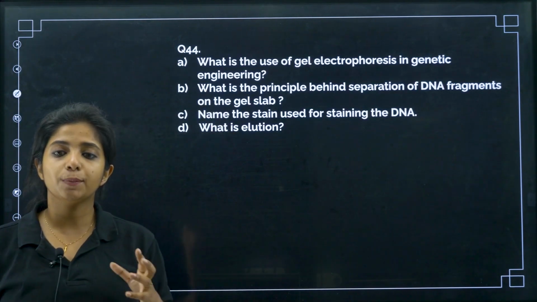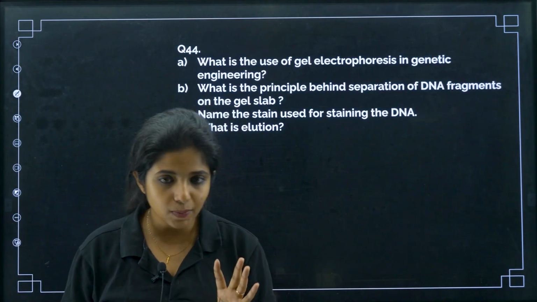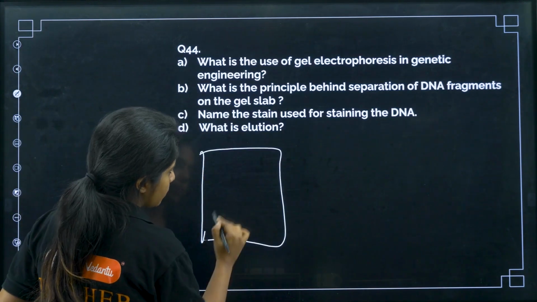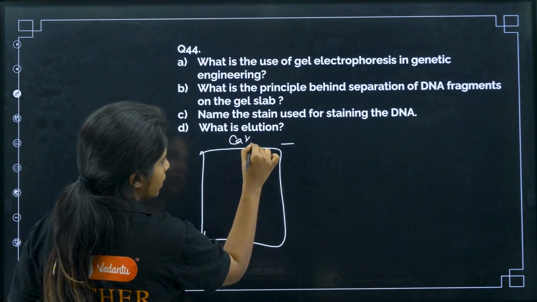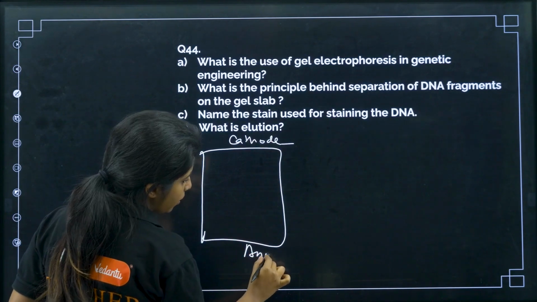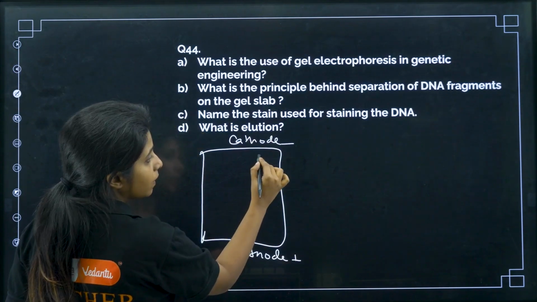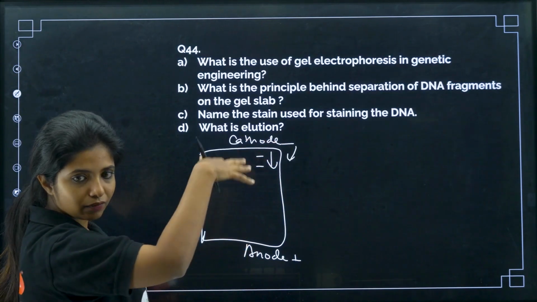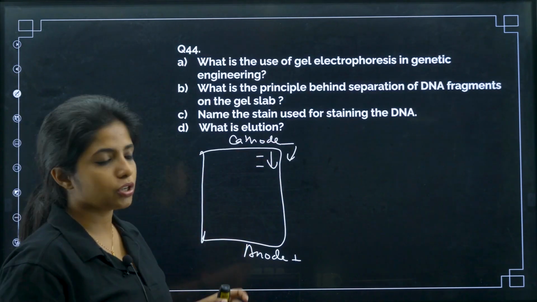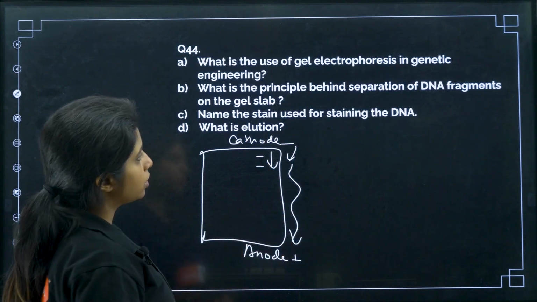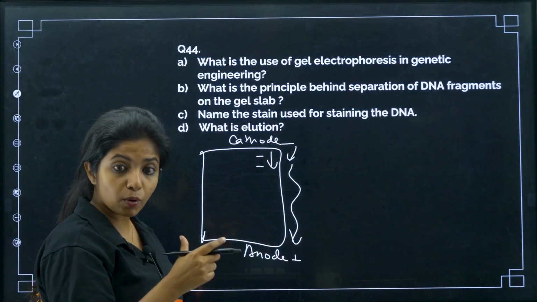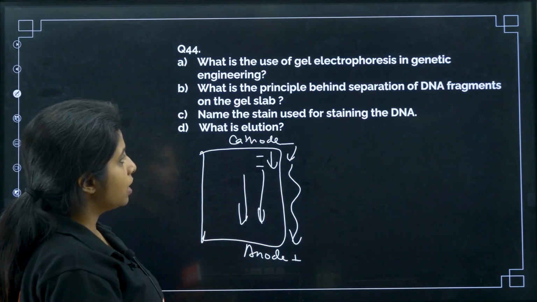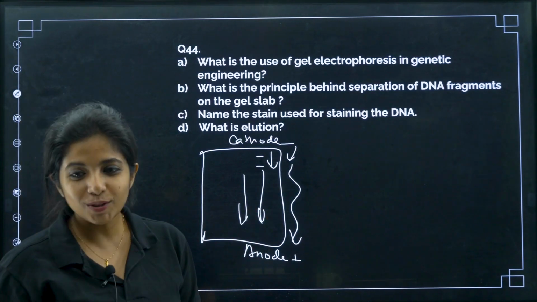Now, what is the principle behind separation of DNA fragments in the gel slab? The principle is simple. DNA is negatively charged. Suppose the cathode is over here, cathode is negatively charged, anode is over here, anode is positively charged. DNA being negatively charged will move away from the cathode, because like charges repel, and it will move in the other direction, my dear children. Apart from that, the smaller fragments will also be moving really fast.